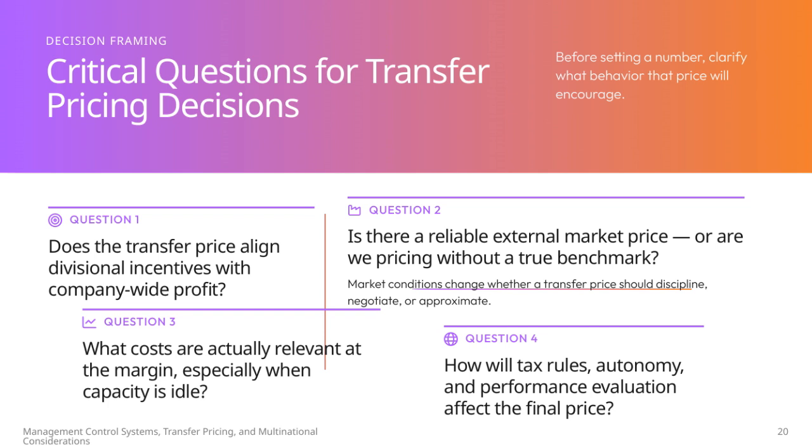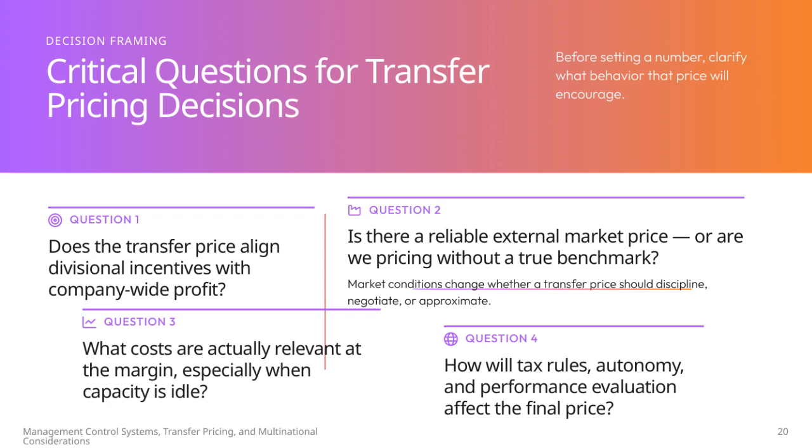This helps ensure that prices reflect the real economic impact of the transfer. Finally, we consider how other factors, like tax regulations, the autonomy of divisions, and how performance is evaluated, will influence the final price. All these elements together shape a transfer pricing approach that supports both management control and multinational considerations effectively.